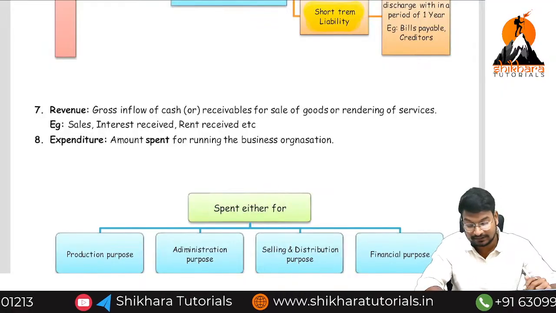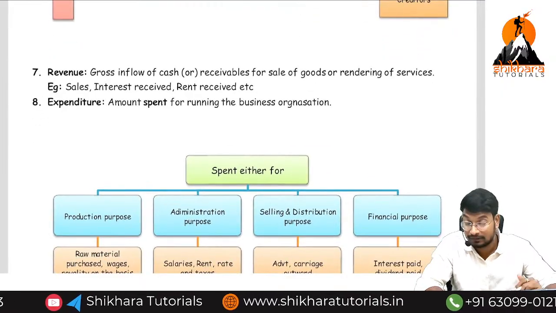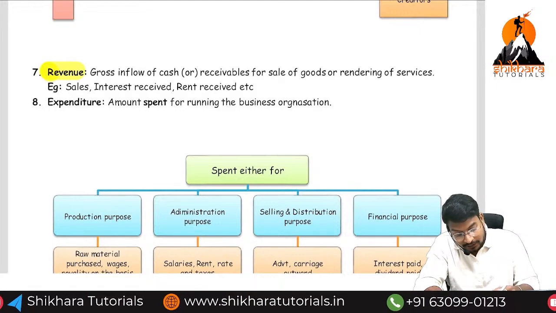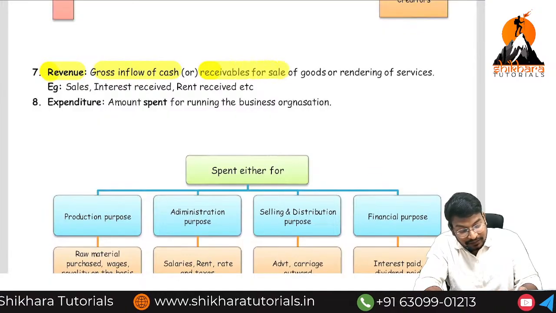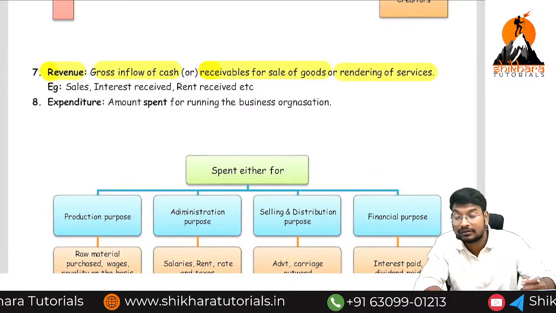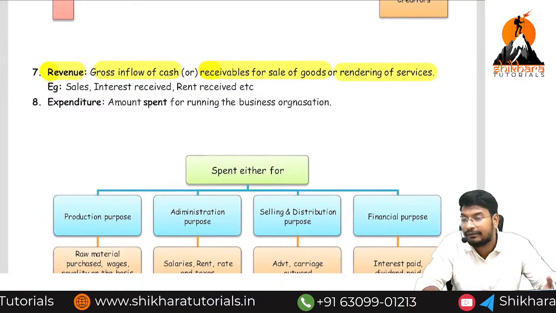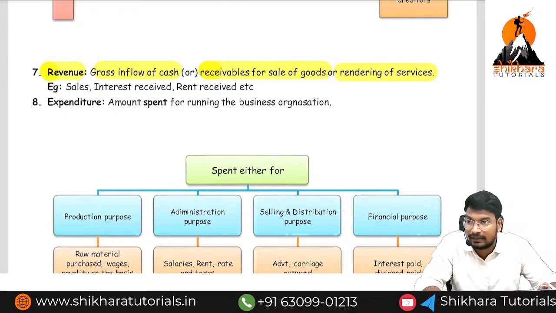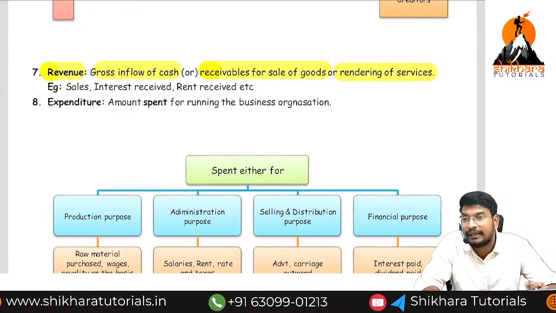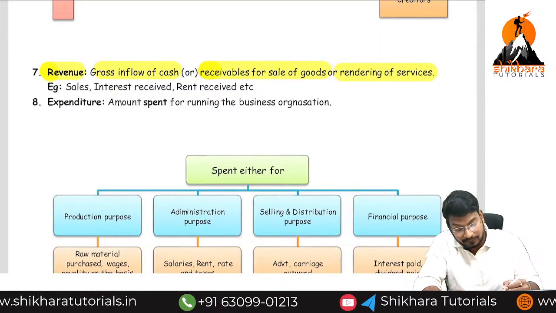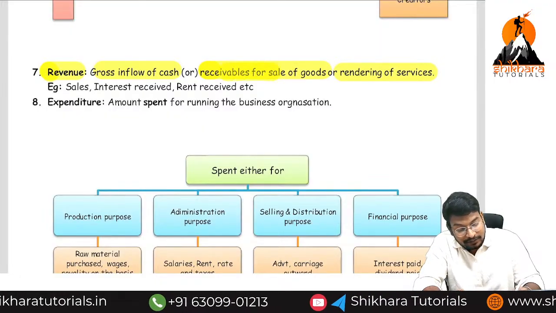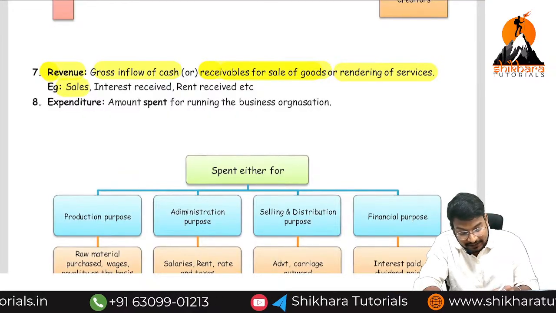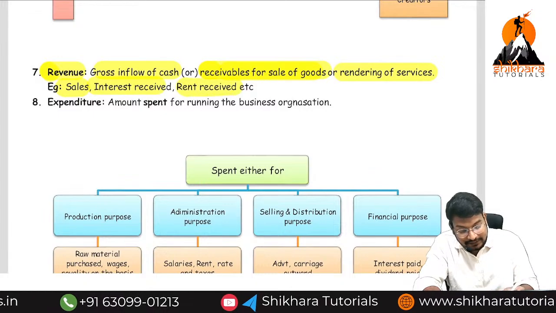Next we are going to discuss about the revenue. Revenue means what? Revenue means inflow na outflow na? Inflow. Gross inflow of cash or receivables from sale of goods or rendering of services is called as a revenue. Okay, now we are selling the goods and we are taking the money. Here the money is called as what, ma? Revenue. Nothing but income. Nothing but gross inflow of cash or receivables by sale of goods or rendering of services. Next, what are the examples? Sales, interest received, rent received, etc.